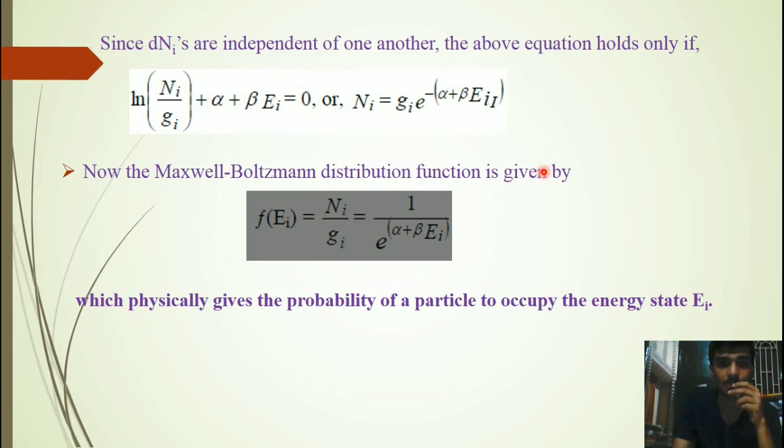Using this, now the Maxwell-Boltzmann distribution function is given by f of Ei is equal to ni by gi, that is equal to 1 by exponential of alpha plus beta Ei. This equation physically gives the probability of a particle to occupy the energy state Ei.